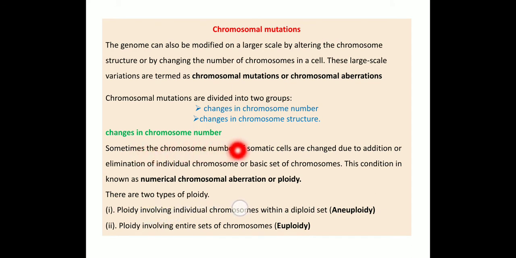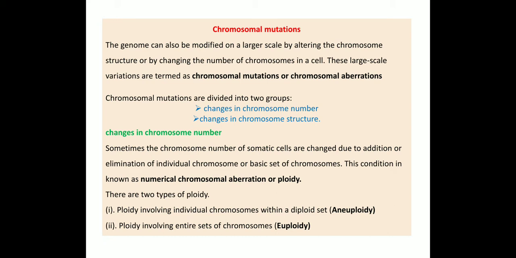Sometimes the chromosome numbers of somatic cells are changed due to the addition or elimination of an individual chromosome or basic sets of chromosomes. This condition is known as numerical chromosomal aberration or ploidy. Altering the number of chromosomes in the individual is known as numerical chromosomal aberration or ploidy. There are two types of ploidy.